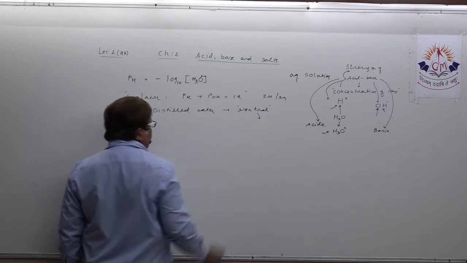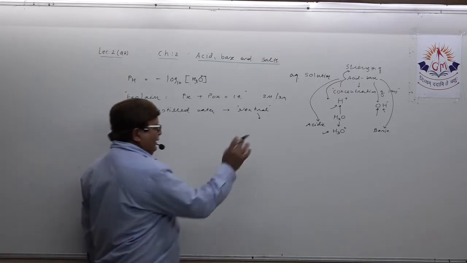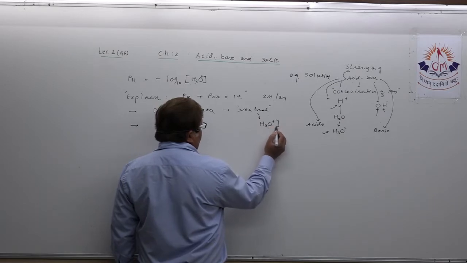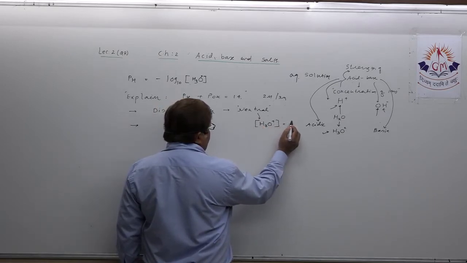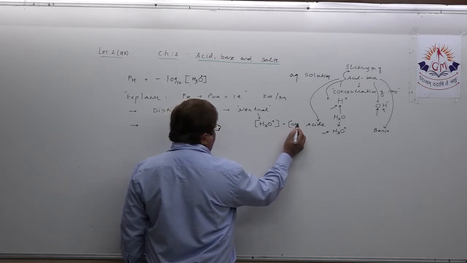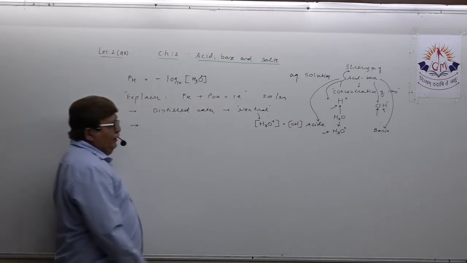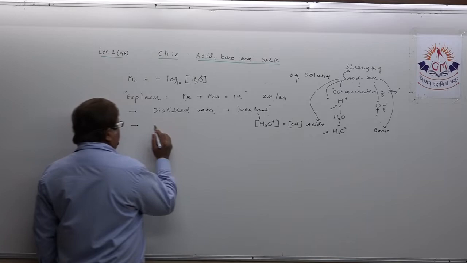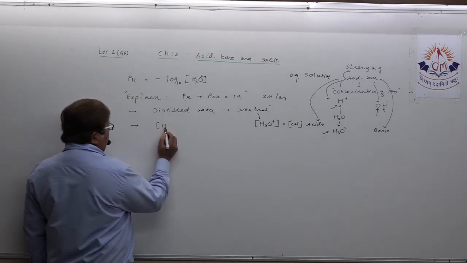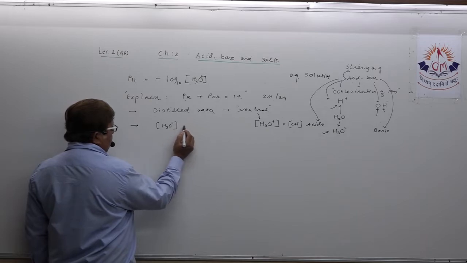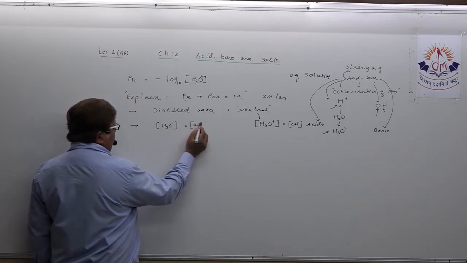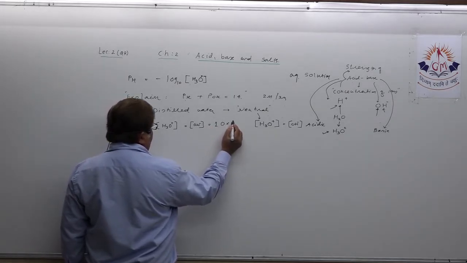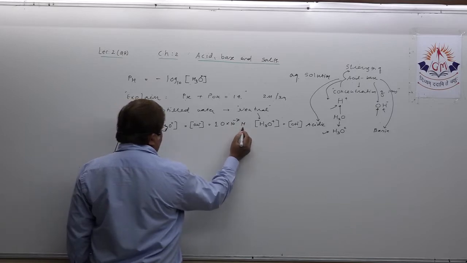And when you say that distilled water is neutral, that means it must have equal concentration of H3O plus ion and OH minus ion. Then and only then the solution will be neutral. So in distilled water, the concentration of hydrogen ion or hydroxide ion is found to be 1.0 into 10 raised to minus 7 molar.